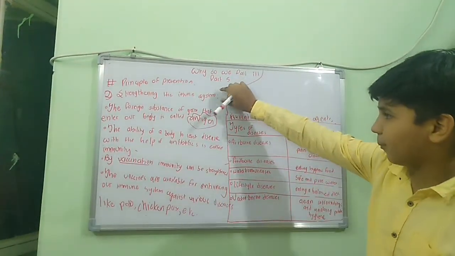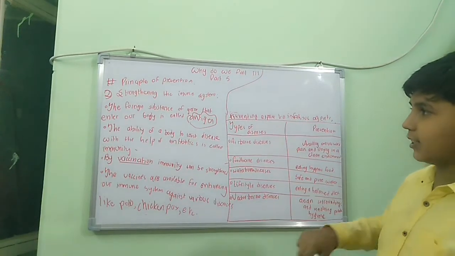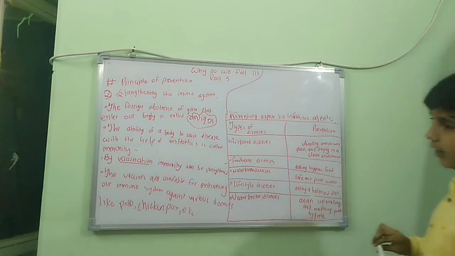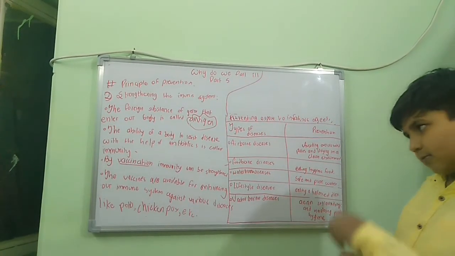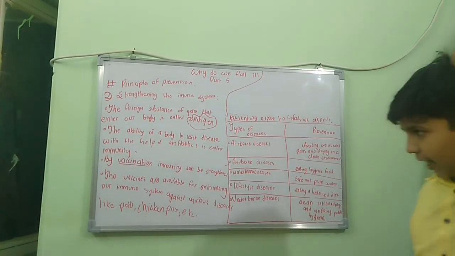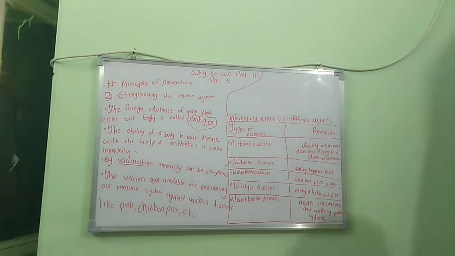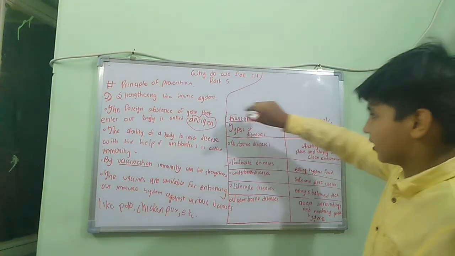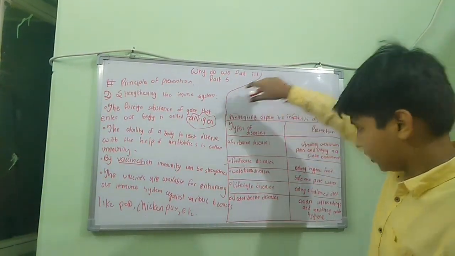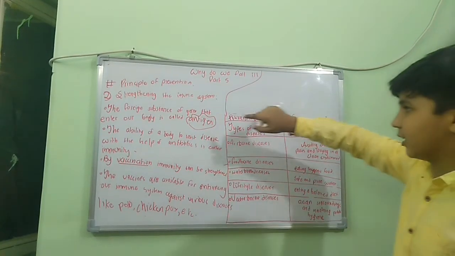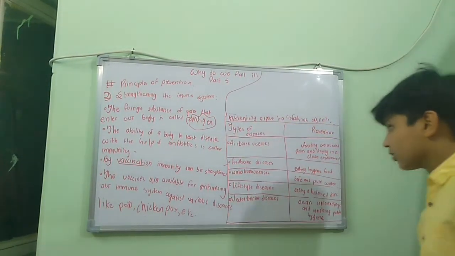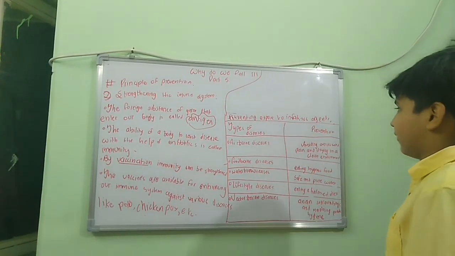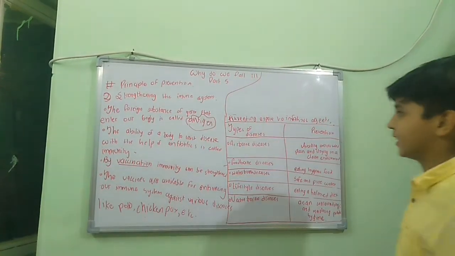This is the topic of strengthening the immune system: how we can strengthen it, what an antigen is and what vaccination is. Vaccination can be done for strengthening the immune system. These are the two principles of treatment that we did previously, and these are the two ways by which we can prevent disease. First is preventing exposure to infectious agents, and second is strengthening the immune system.